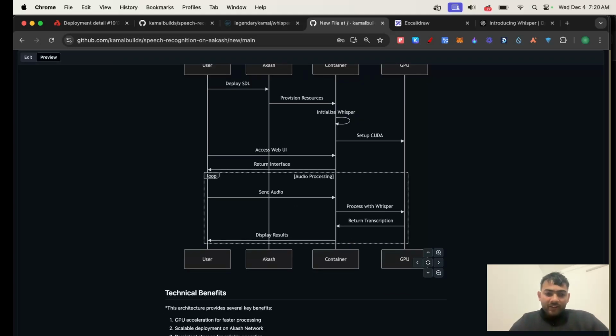And in terms of technical benefits, this deployment provides several key benefits like GPU acceleration for faster processing, scalable deployment on Akash network, persistent storage for reliable operation, and real-time processing capabilities with support for multiple audio input methods.